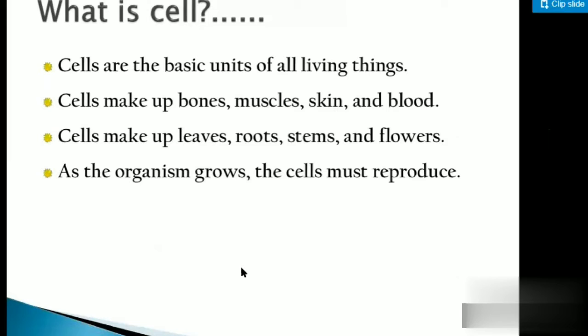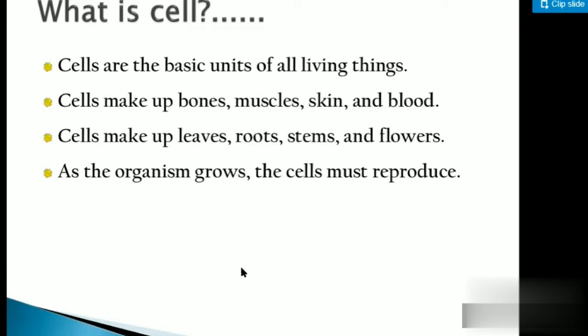What is a cell? Cells are the basic unit of all living organisms. Cells make up bones, muscles, skin, blood, and cells make up leaves, roots, stem, and flowers. As the organism grows, the cell must reproduce. This is all basic characteristic of a cell. You know that cells are the basic unit.